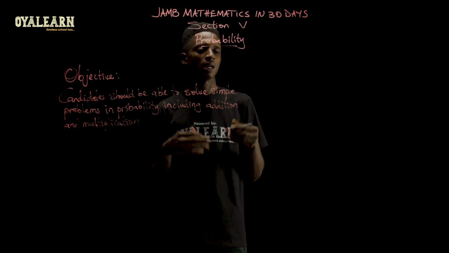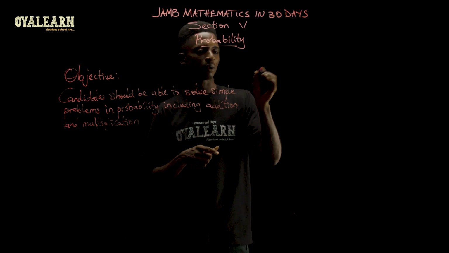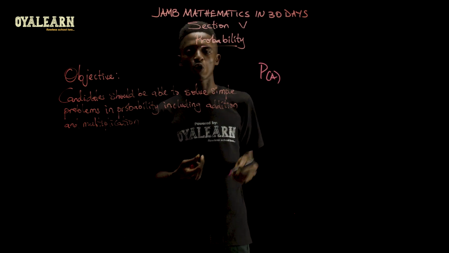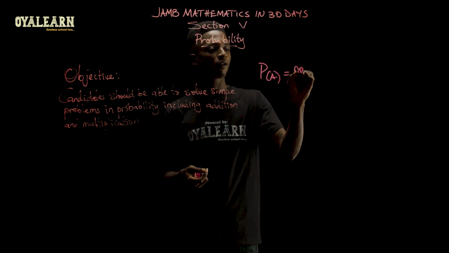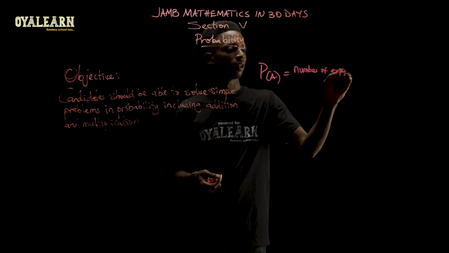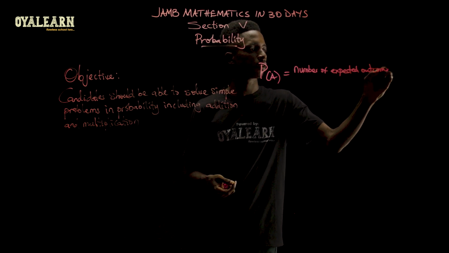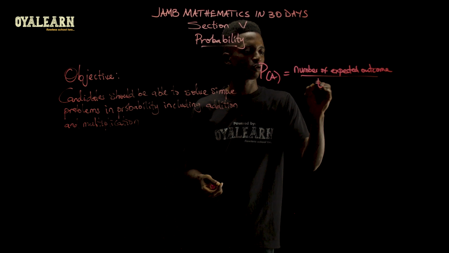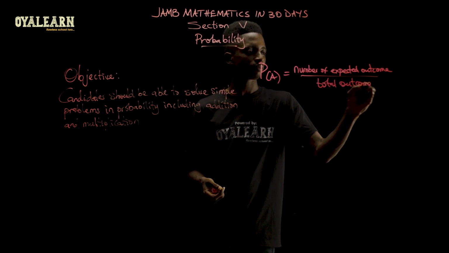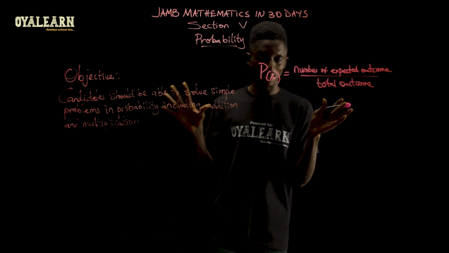The probability of an event A to occur means your number of expected outcome over total outcome. Now, in most cases when we are dealing with probability, we know there are just two types of probability.